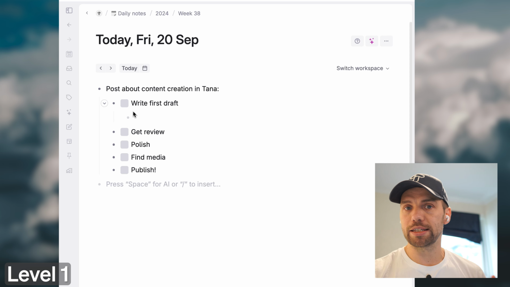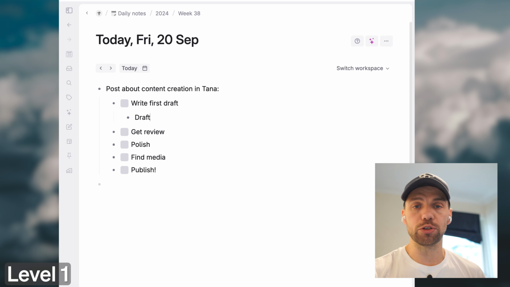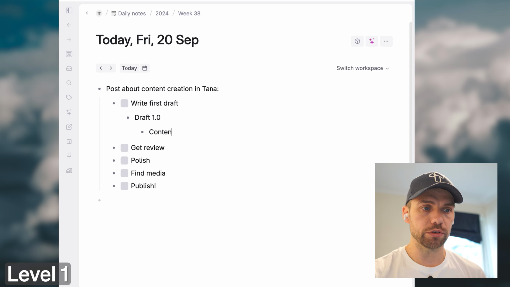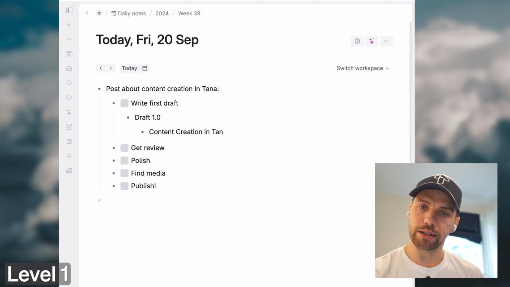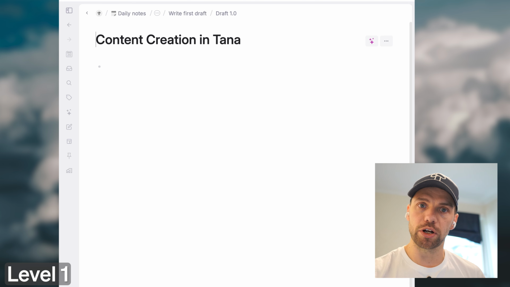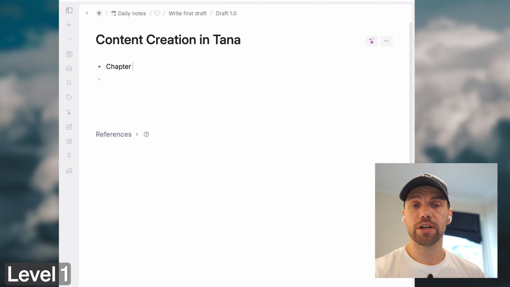This is exactly how I would start if I had a new workflow I wanted to bring into Tana. I wouldn't start with a lot of structure. I just start working. And then as you work, you'll see what kind of structure you actually need instead of just spending time building a massive system that is completely overkill.